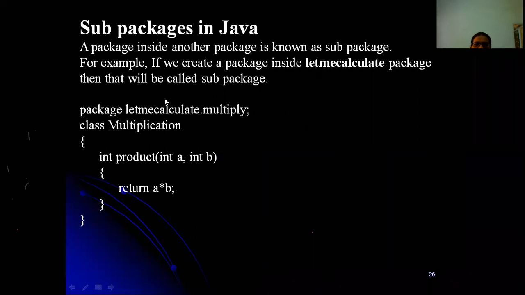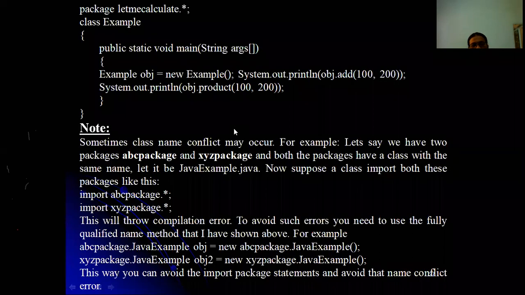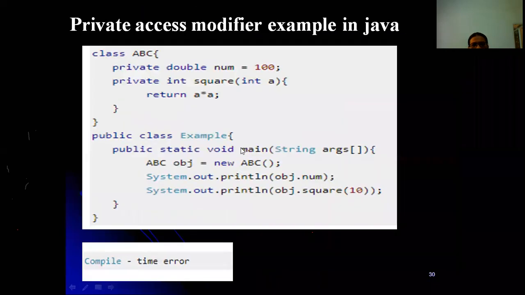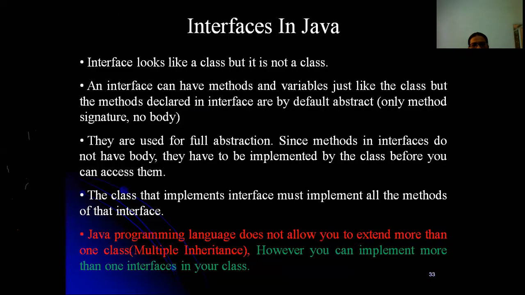Sub packages: to create a sub package, you have to provide a main package, and under that you specify the sub package, letmecalculate.multiply. So the dot is just a separator between the sub package and the super package, the main package. Here you have to just correct that this is just an import. And these are the different access protections, and these are the different programs which you have seen.